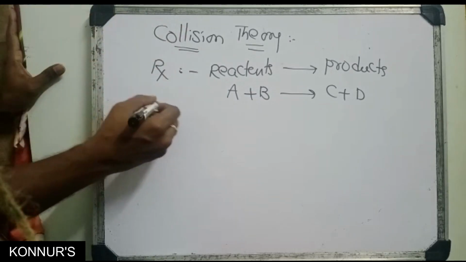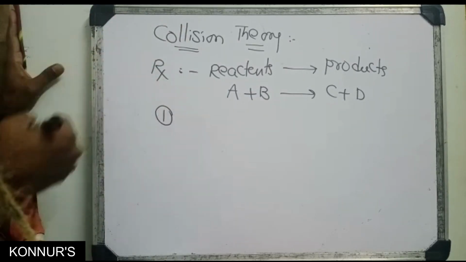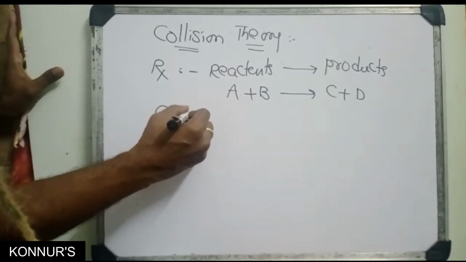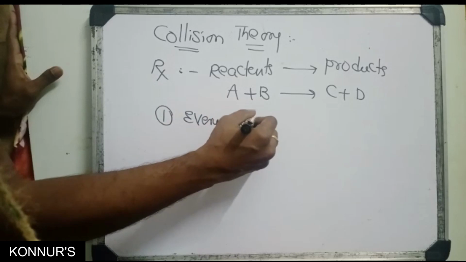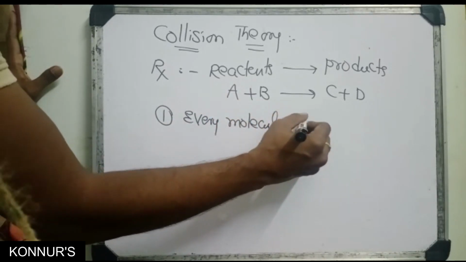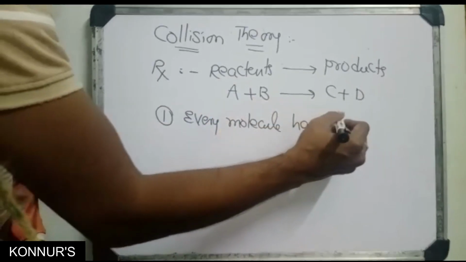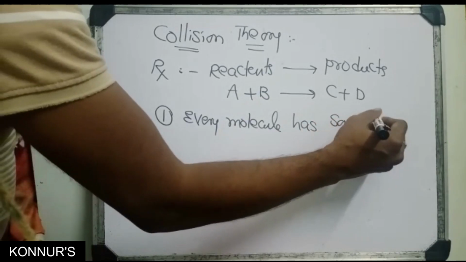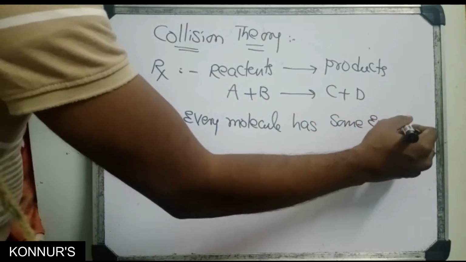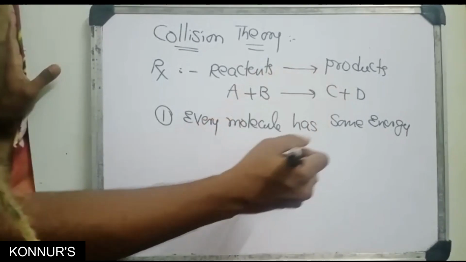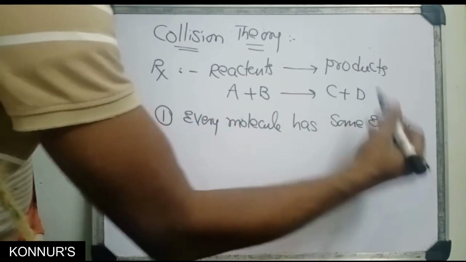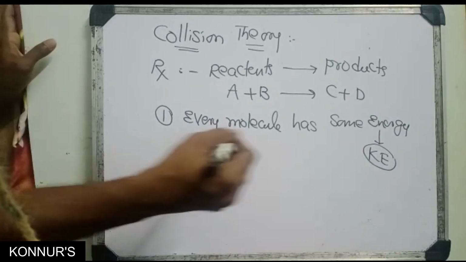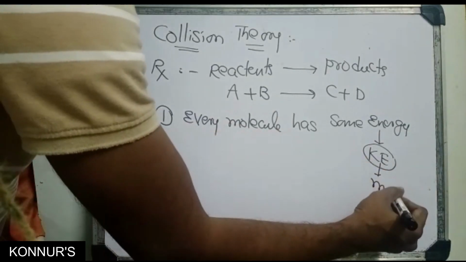According to this theory, first, every molecule has some energy, and that energy is in the form of kinetic energy. Kinetic energy means the molecules are moving.